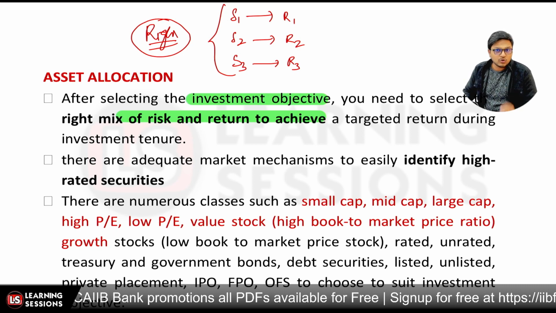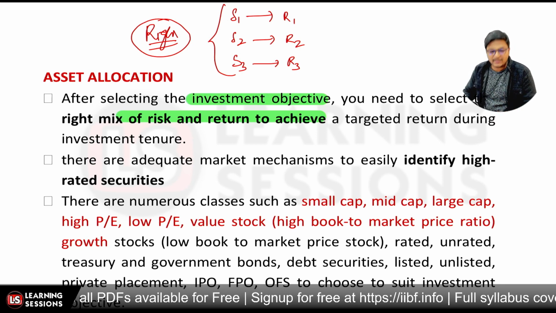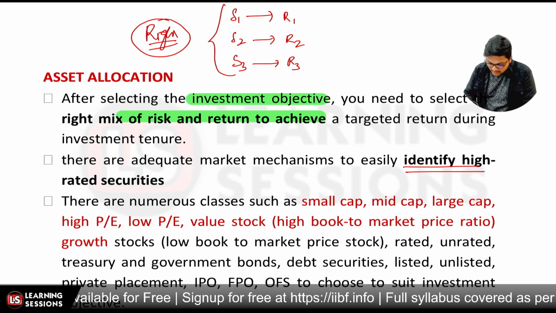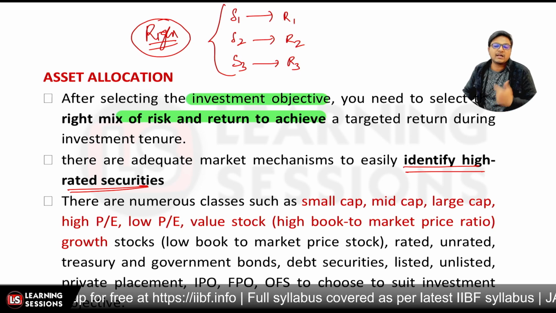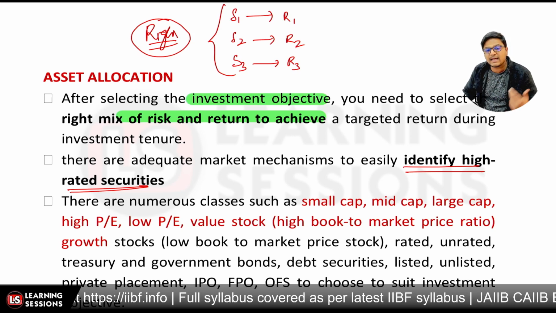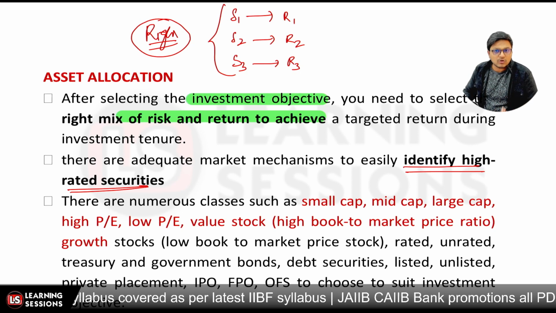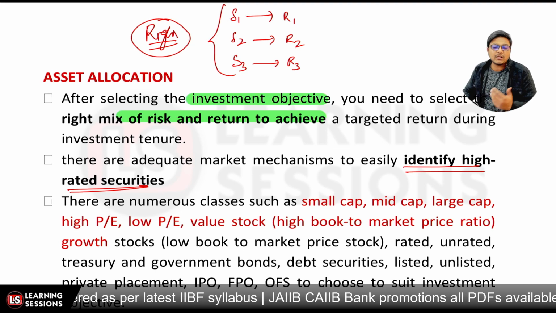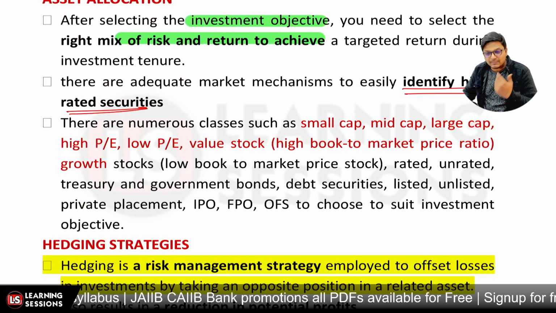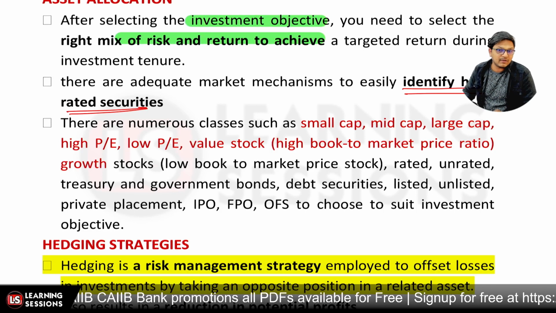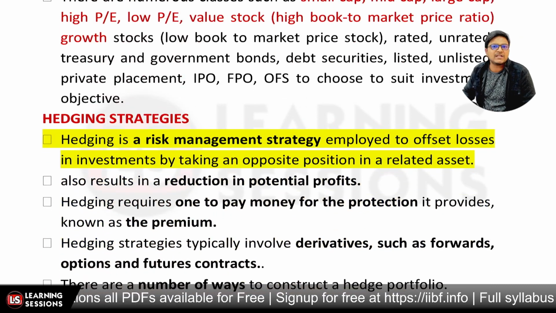Also there are adequate market mechanisms which identify high rated securities, so we can go for those mechanisms where we need to identify all the high rated securities. There are different things related to it. We can go for small cap, mid cap, large cap, or high PE ratio or low PE ratio, or we can look at value stocks, or go for debt securities, IPOs, or whatever security types suit our investment objective. Okay, after that it's related to hedging strategies.